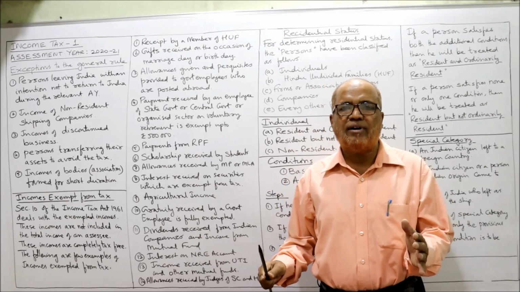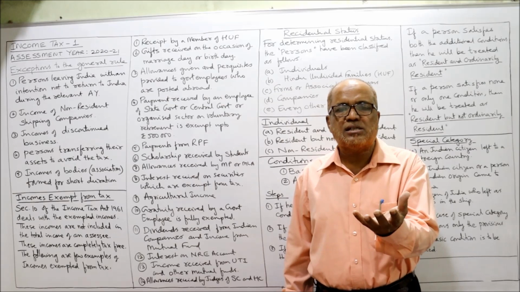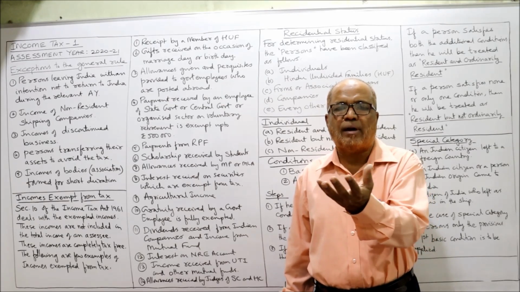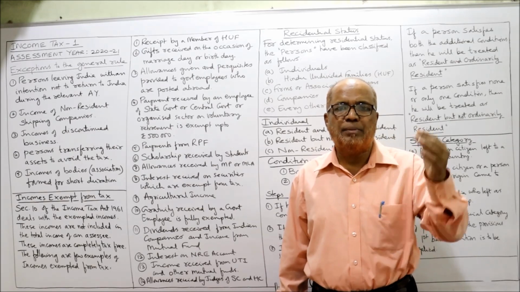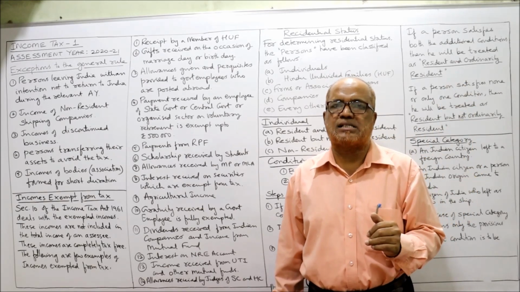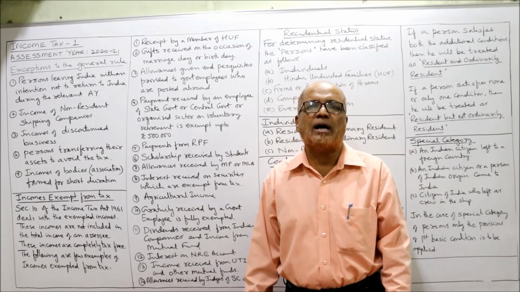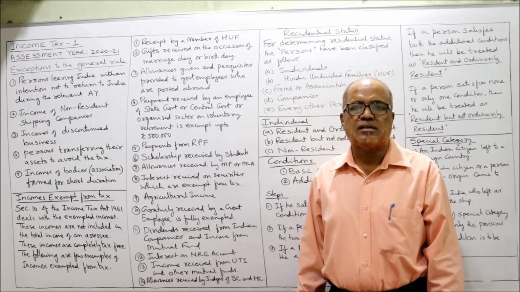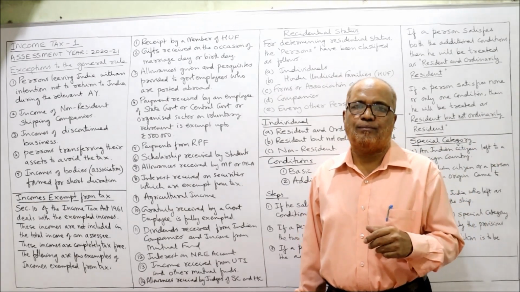A Hindu undivided family is a peculiar form of business found in India. In this Hindu undivided family, the head of the family, the Karta, manages the ancestral property. The business is coming from ancestors. The head of the family is called the Karta and the other members are called co-partners. The Karta has to pay the tax of HUF.